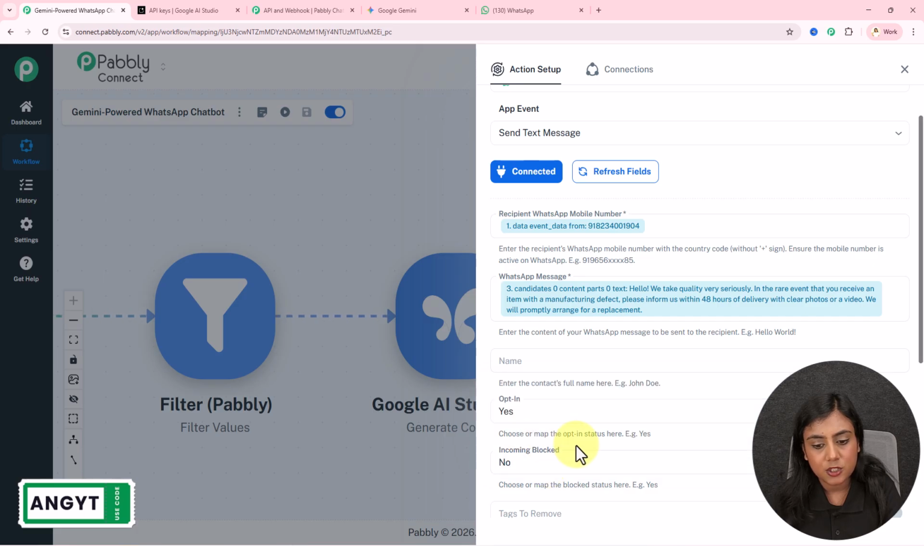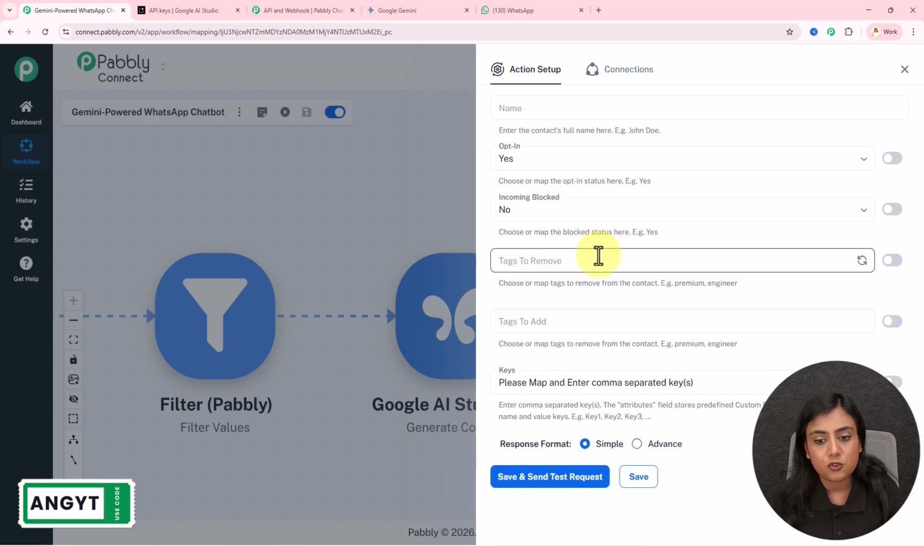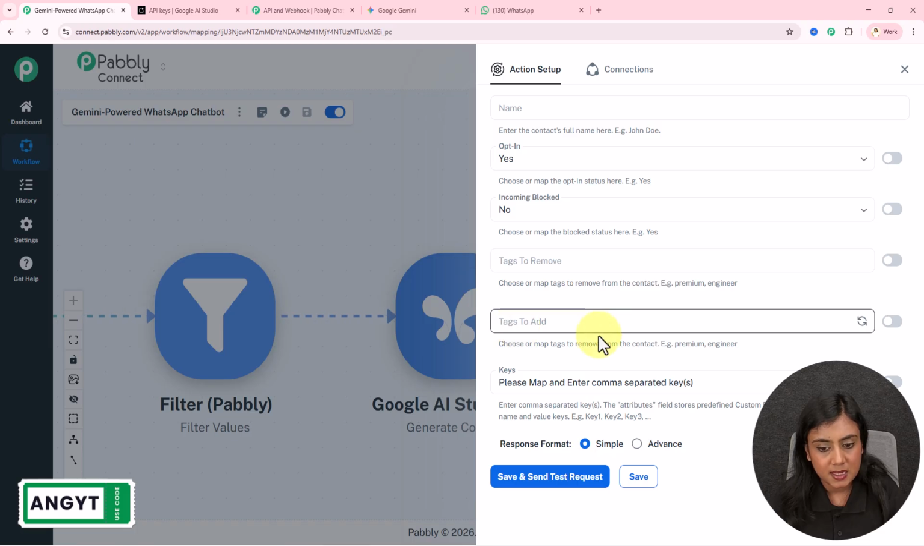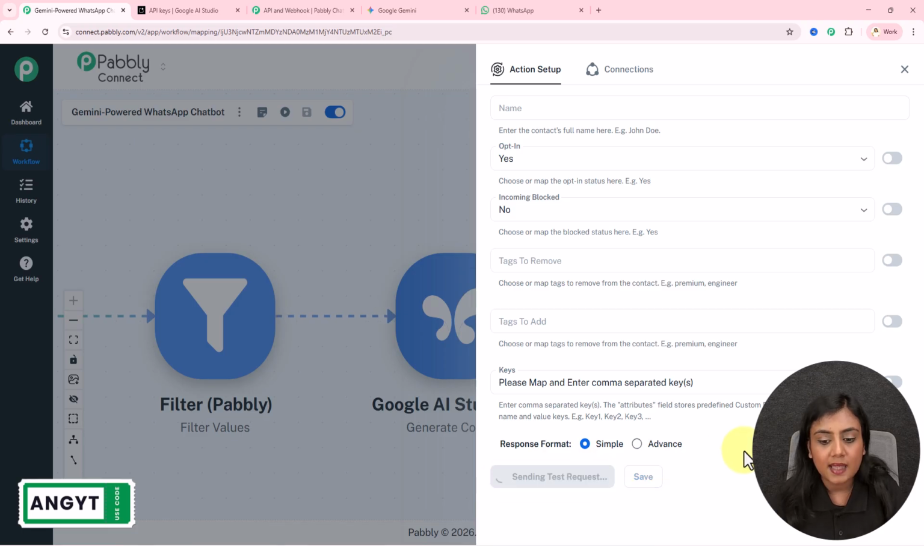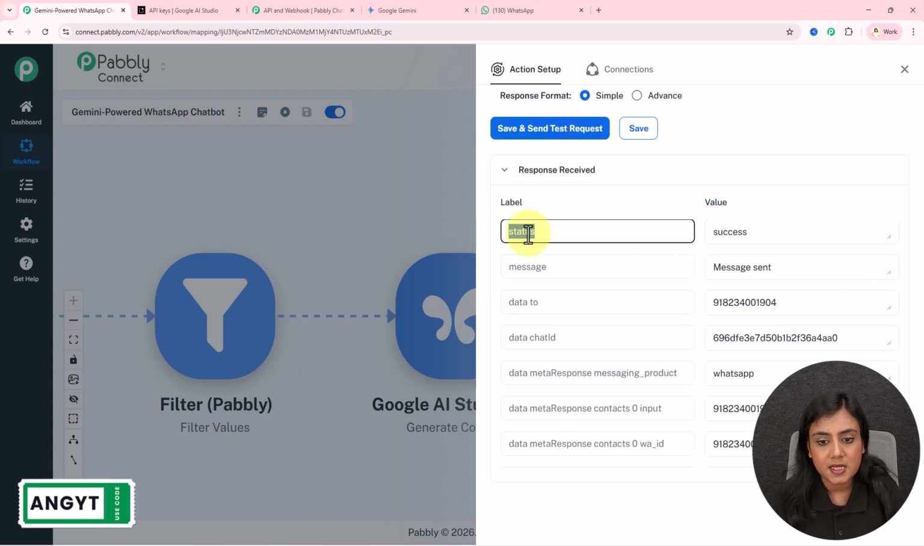Incoming block, I will select over here as no. Then over here for the tags to remove, I will skip the part. Tags to add, I will skip the part. For the keys, I'm going to leave this field blank, which I do not want. And then simply I'm going to click on this save and send test request button. As soon as I've done that, I've received this response where I've received the status as success.